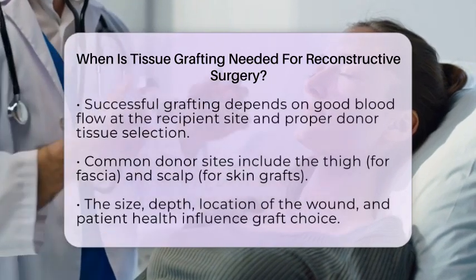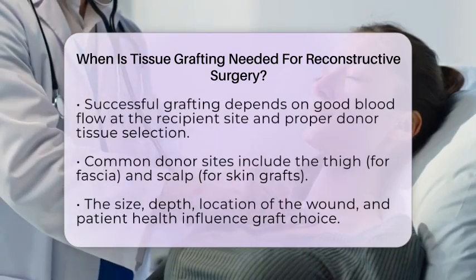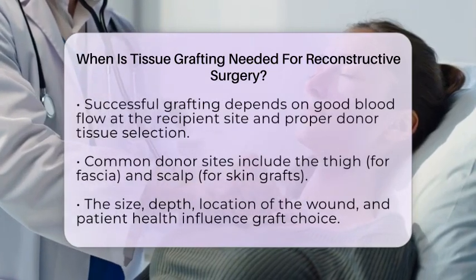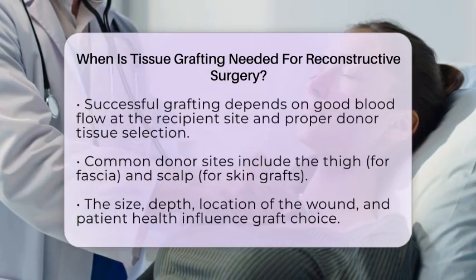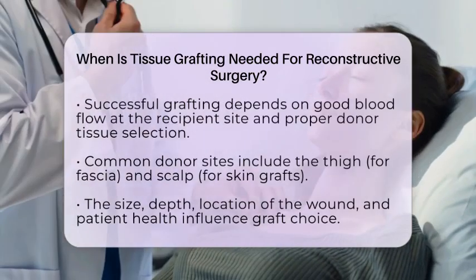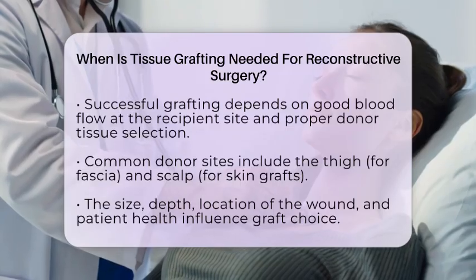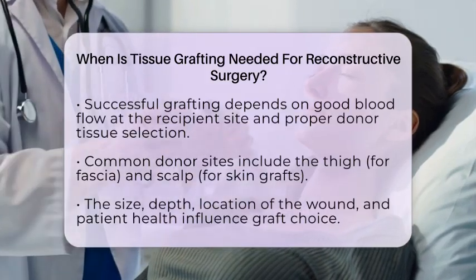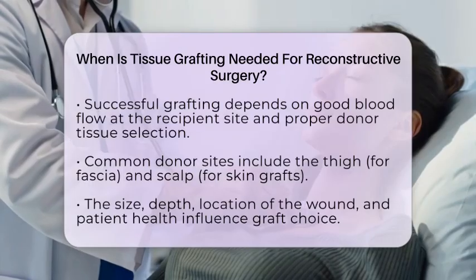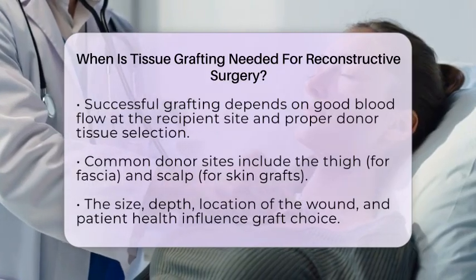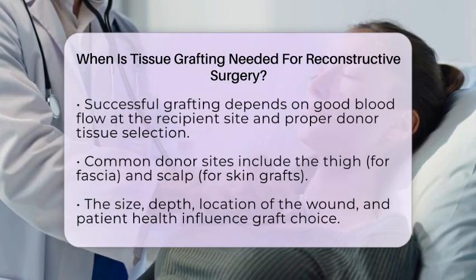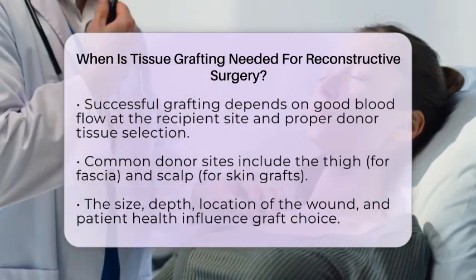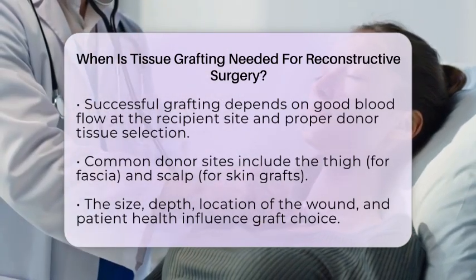Grafts can also be used to repair deeper tissues, like fascia or muscle, especially when structural support is needed, such as in facial reconstruction or tendon repair. The success of tissue grafting depends heavily on the blood supply of the recipient site. The area must have good circulation to support the transplanted tissue. Donor sites are chosen based on the type of tissue needed. Common sources include the thigh for fascia or the scalp for certain skin grafts.